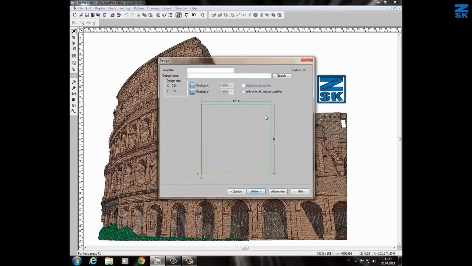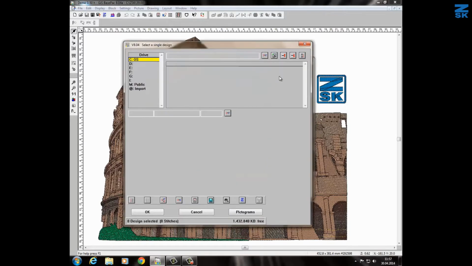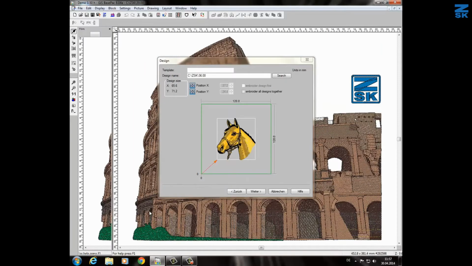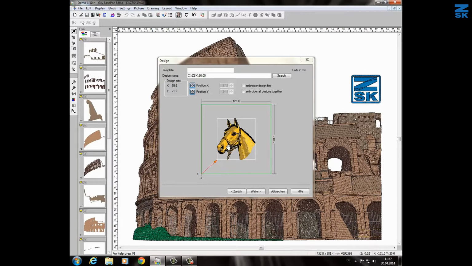Here we can see now our embroidery field for the text as well as for the design. To load a design, you have to go here on the search button and the directory will be open. Now we have here several designs and I will take now, for instance, a horse portrait. I confirm it with OK and the design is placed in.